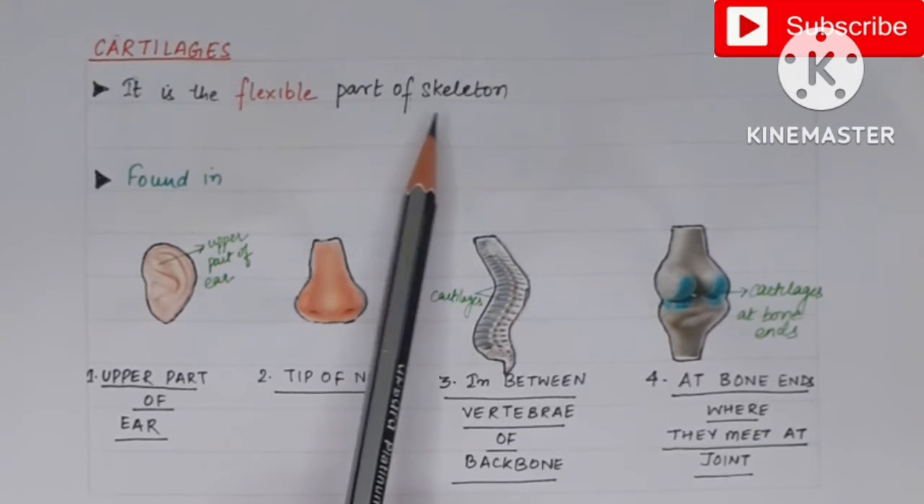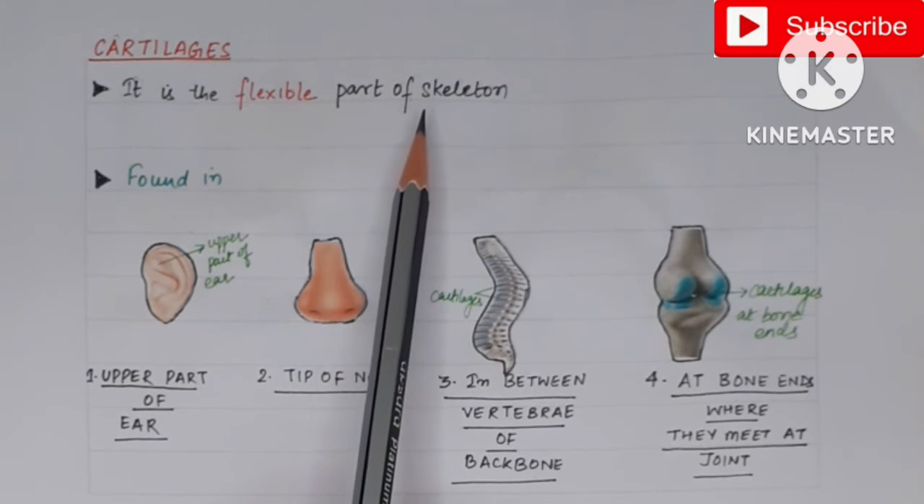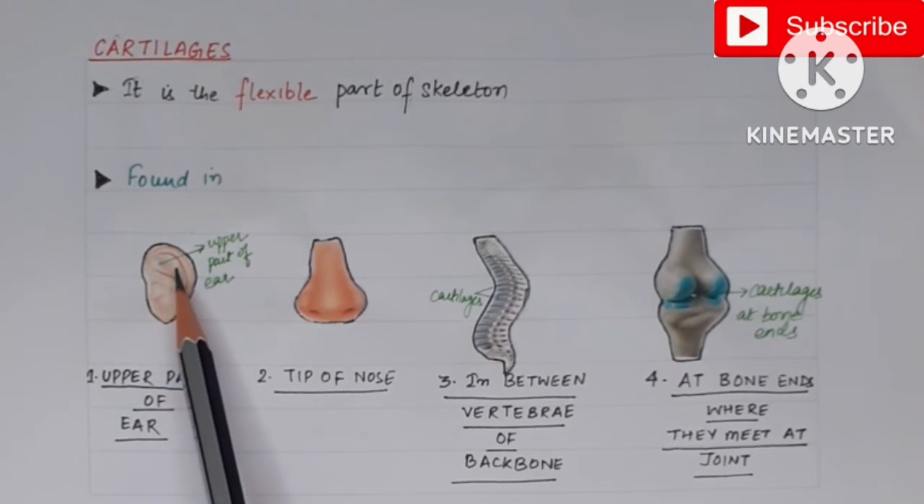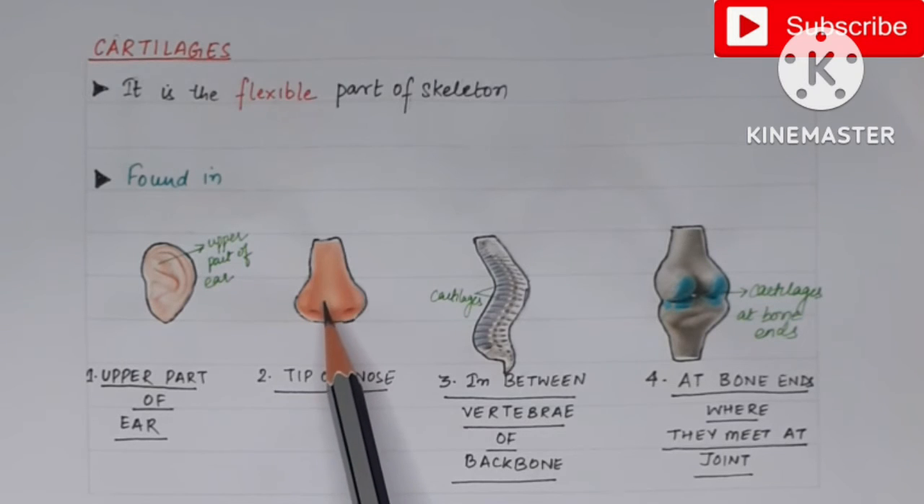Cartilages are the flexible part of the skeleton, which means they are not as hard as bones. Cartilages are found in the upper part of the ear. They are also found at the tip of the nose.